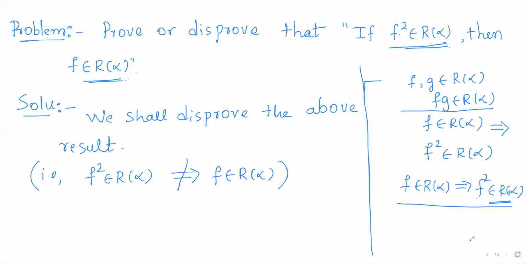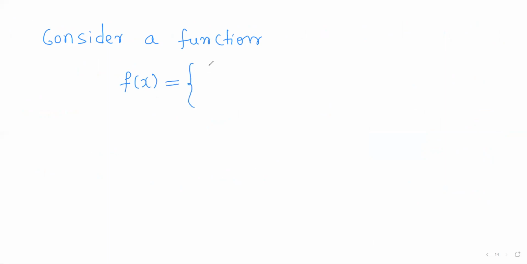So as an example, to prove this, it is enough to give one counterexample. So consider a function f defined by: f of x is defined to be 1 if x is rational, and f of x is defined to be -1 if x is irrational, right?